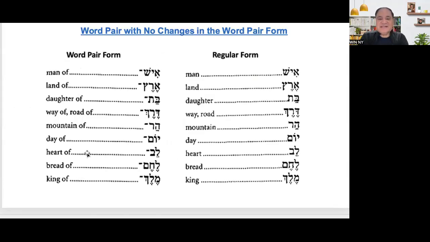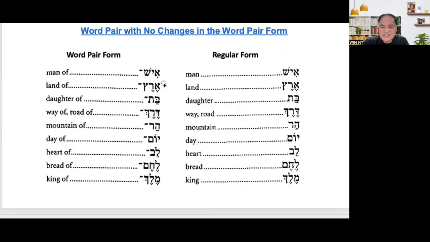So these are word pairs with no changes in the word pair form. These are the words, and you need, not to memorize, but just to remember. For ish, the same thing, ish. For eres, the same thing, eres. For bat, daughter, bat, daughter of.